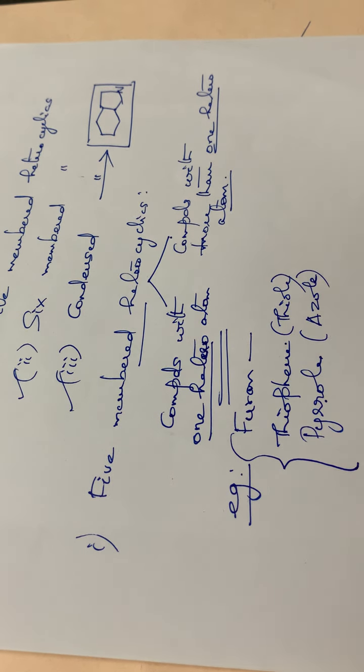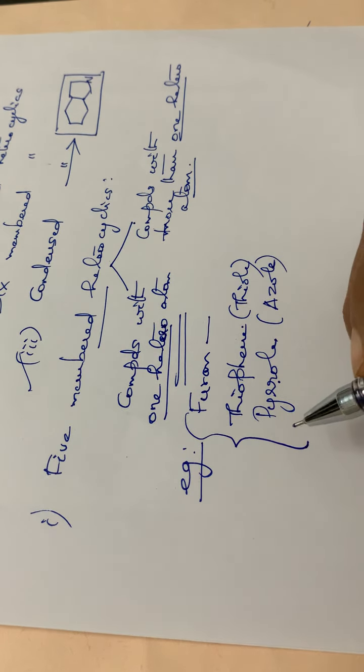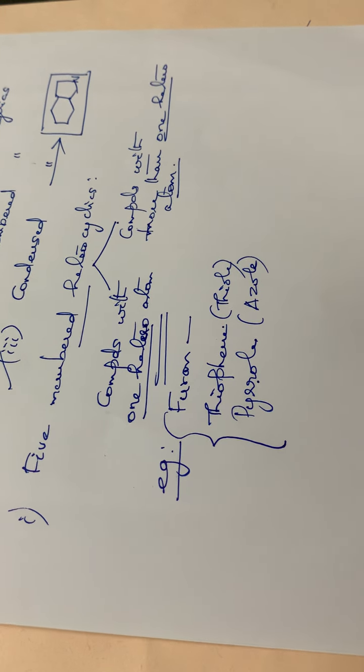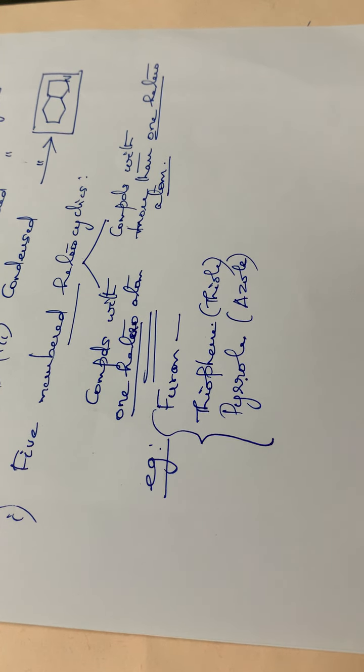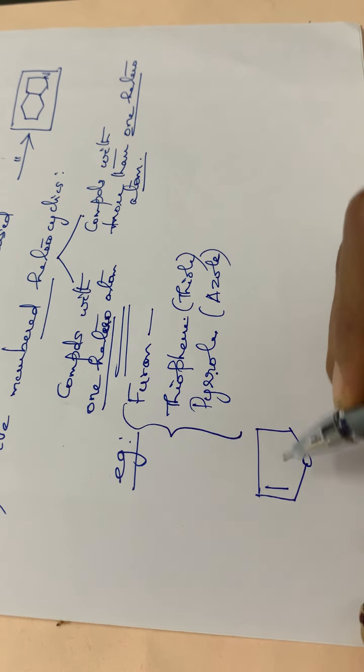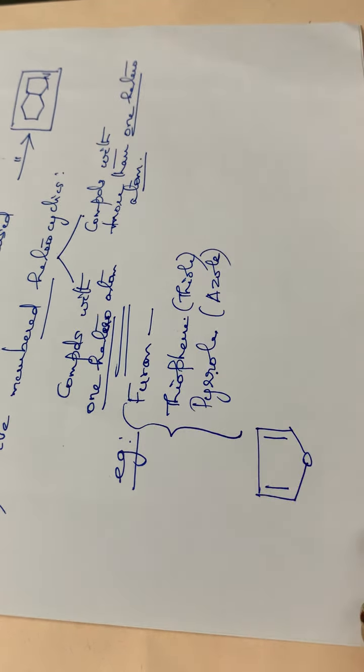Then we can draw the structure of these compounds. The first one is furan. Furan is a 5-membered ring with one heteroatom, and the heteroatom present in furan is oxygen. The structure will be like this: a 5-membered ring with an oxygen atom and two double bonds. So this is furan. Furan is a heterocyclic compound with a 5-membered ring, and the heteroatom present is oxygen.